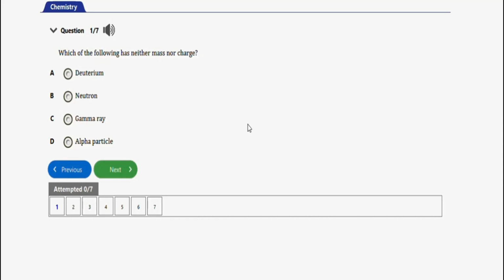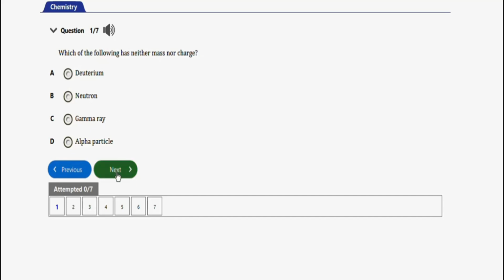The first question I have here says, which of the following has neither mass nor charge? So we have deuterium, neutron, gamma ray, alpha particles. So the right option will be option C, which is gamma ray. So gamma ray has no mass and charge. Alright, so that's about this question.